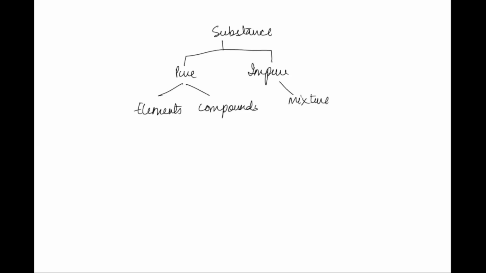Then I talked about the species or the particles, which are the building blocks of the categories. For elements, the building blocks are basically atoms. Compounds are made of molecules, and for a mixture it depends. If it is an element and element mixture, the building block will be atoms only.